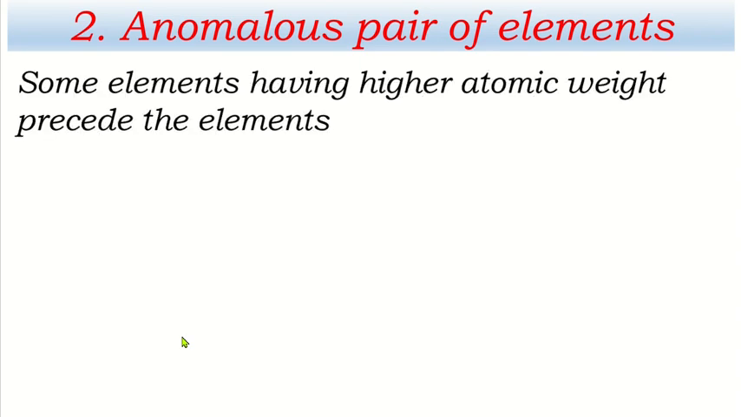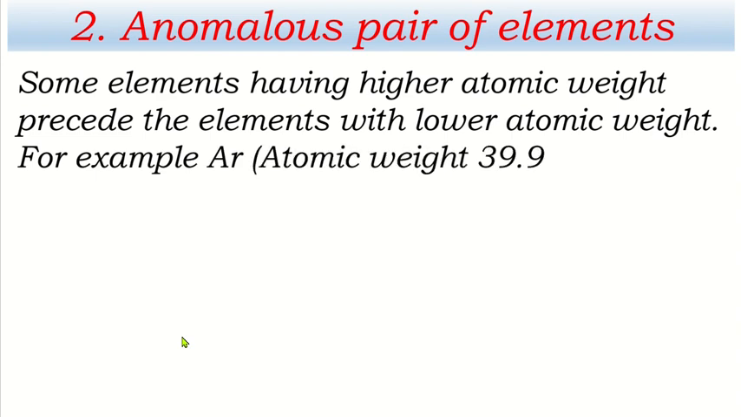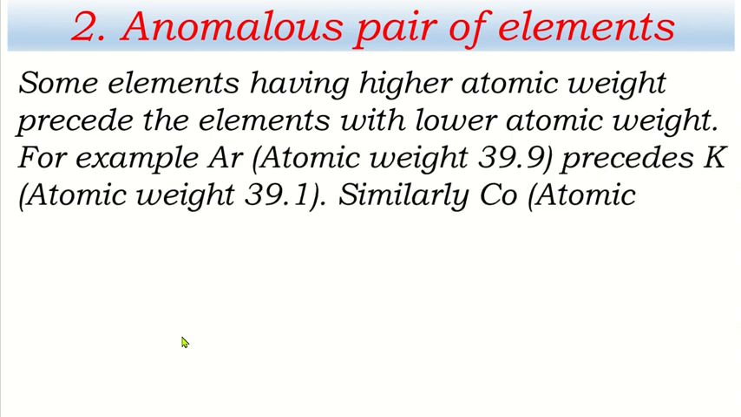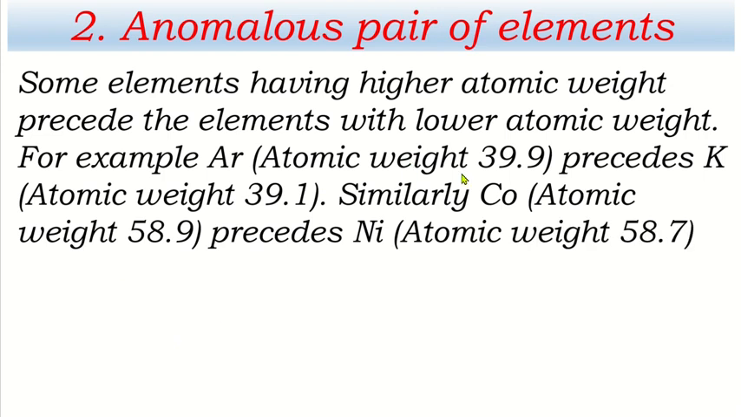Next, anomalous pair of elements. Some of the pair of element its position in the periodic table was criticized. Some elements having higher atomic weight precede the elements with lower atomic weight. For example, argon, its atomic weight is 39.9 and it precedes potassium having atomic weight 39.1. Why argon is not behind the potassium? It was criticized. And similarly, cobalt atomic weight 58.9 precedes nickel atomic weight 58.7.